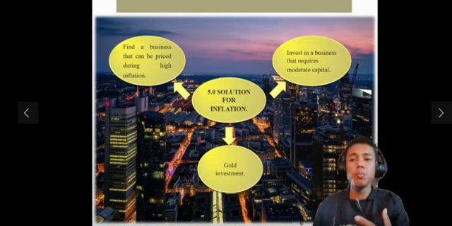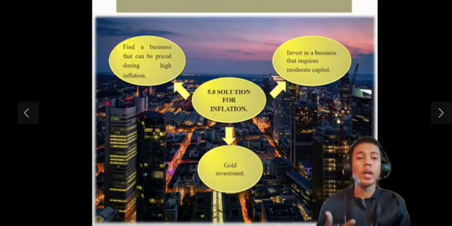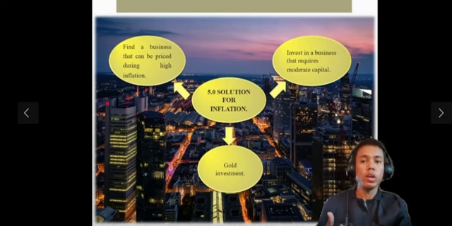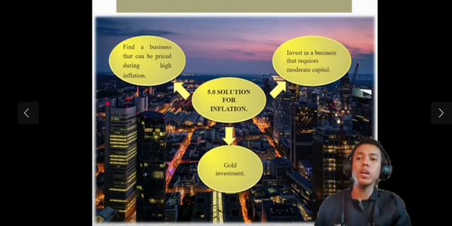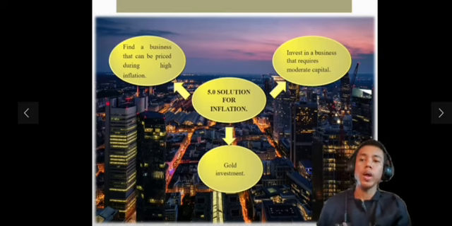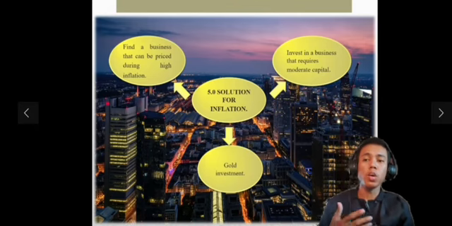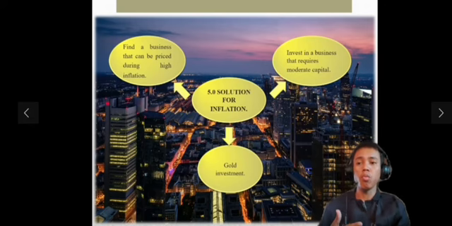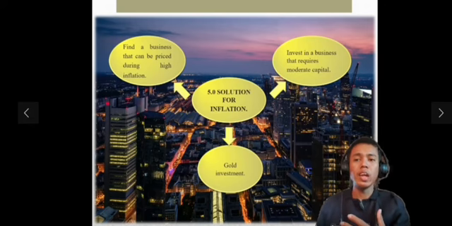Second one, find a business that has pricing power during high inflation. Pricing power is one of the most important characteristics in evaluating a business. If you can raise prices without losing business to competitors, then you have an excellent business. Companies that have pricing power, such as Google, Microsoft, and Facebook, perform well during high inflation as they are able to increase selling prices in line with rising costs.